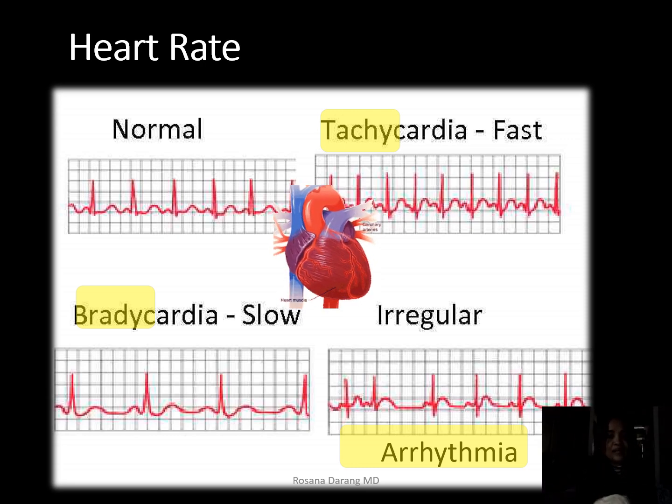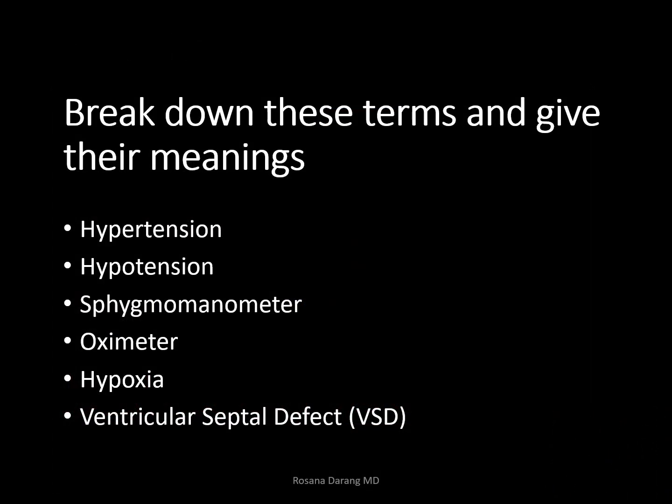Next we have blood pressure. So a short exercise. Break down these terms using your slash marks. Separate the different word parts and give their meanings. Hypertension, hypotension, sphygmomanometer, oximeter, hypoxia, and ventricular septal defect, or VSD. And then look up their meanings.